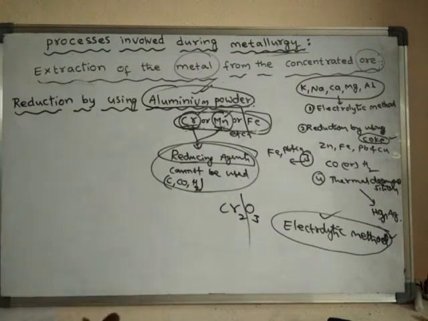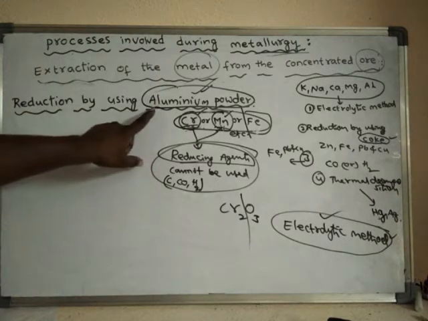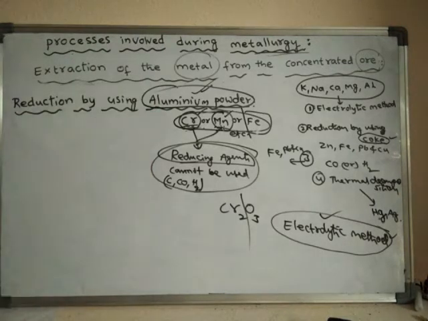Hence this method is said to be the aluminothermite process also. Here the oxide of chromium or manganese is mixed with aluminum powder.